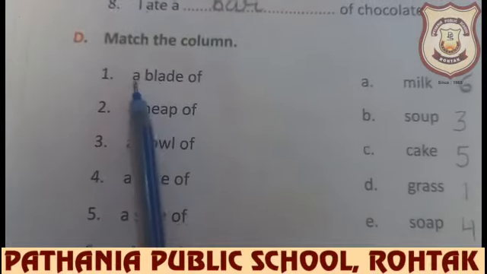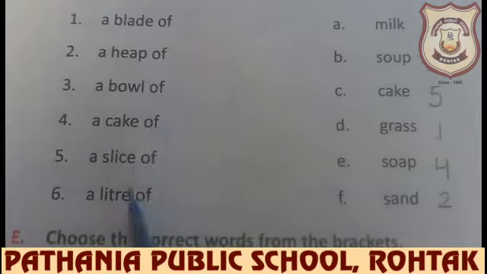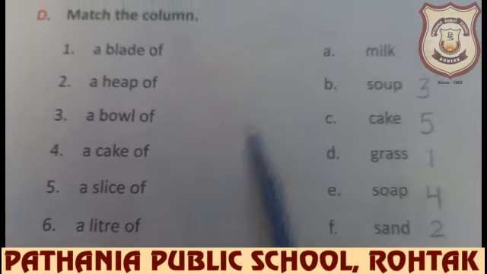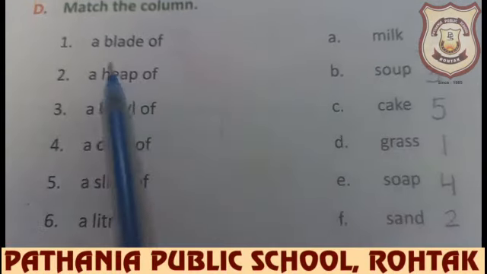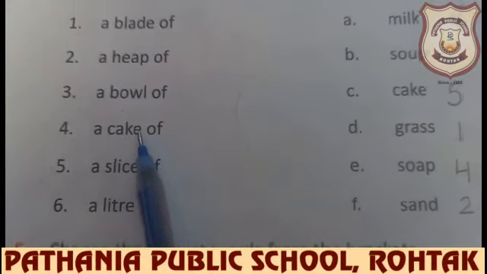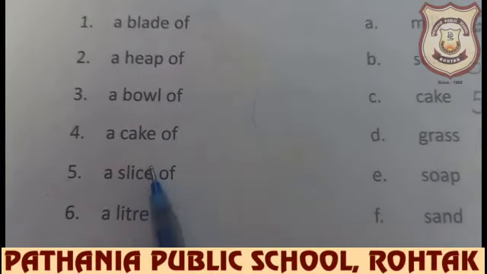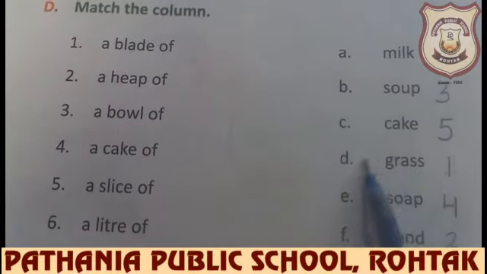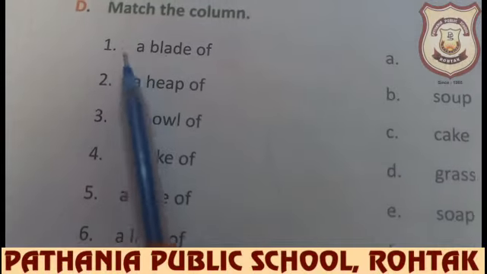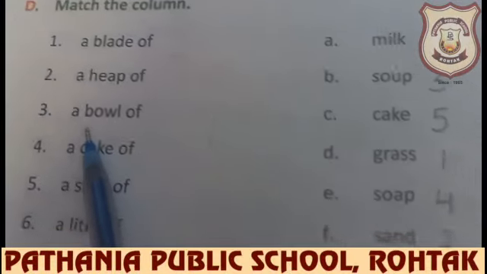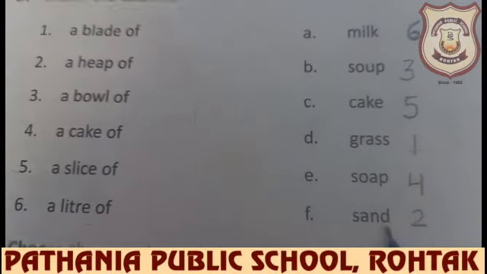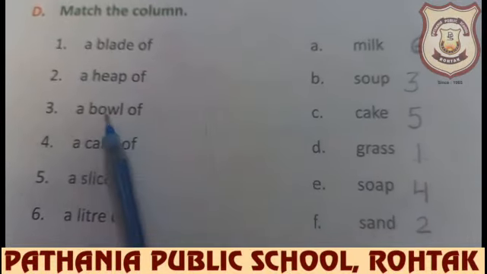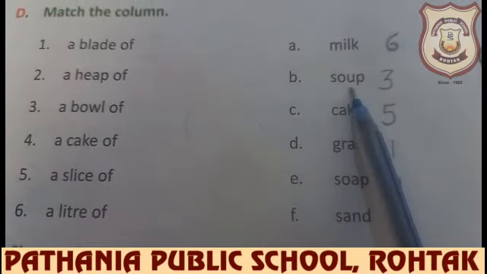Fine children, now match the columns. Again related to these only, that uncountable nouns are here, and the quantity that you can count. A blade of grass. Grass you can count in the form of blade. A heap of sand. A bowl of soup.